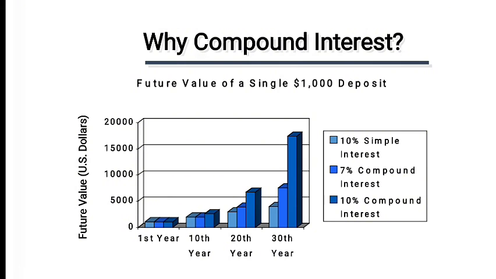So if you go from first year to 30th year, your compound interest crosses to nearly $20,000. This is your compound interest, and this is your simple interest diagram. Simple interest is light blue color, sorry. That is about your 10% simple interest, the second is about 7% compound interest, and the third is about 10% compound interest.